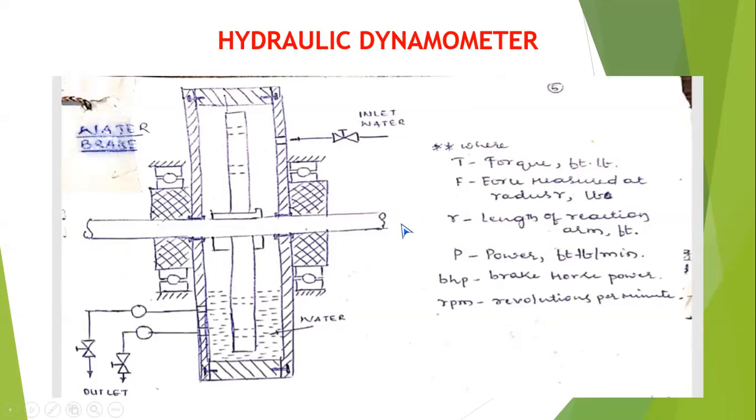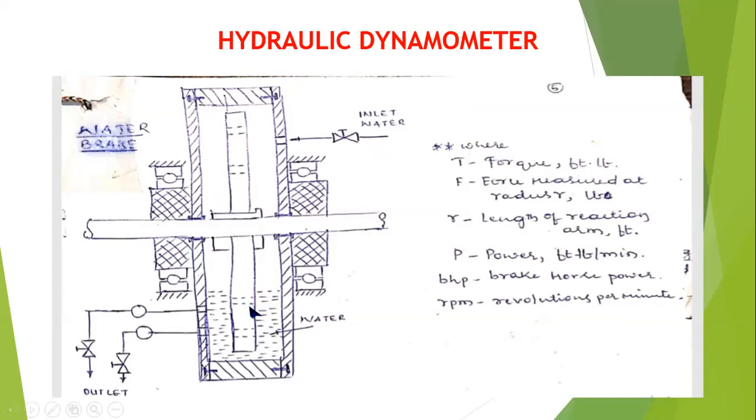This is the principle of operation, and it is very simple. Fill the chamber with 1/3 of the water. That is nothing but 1/3 of the flywheel should be immersed in the water. Then, if you start the engine, this flywheel starts to rotate in the clockwise direction.